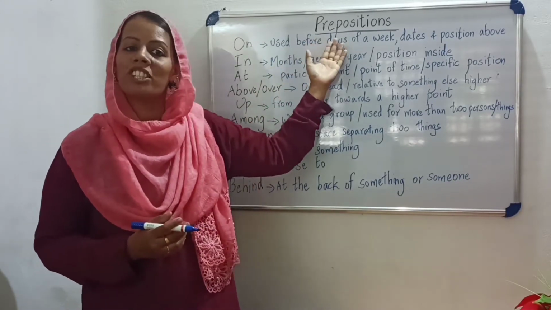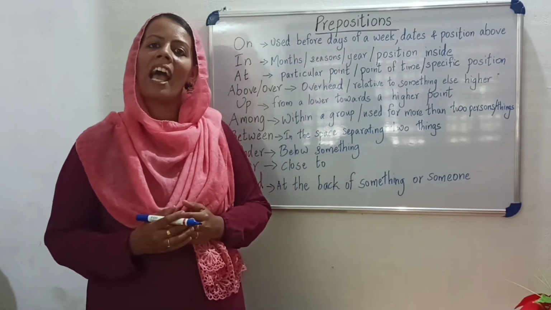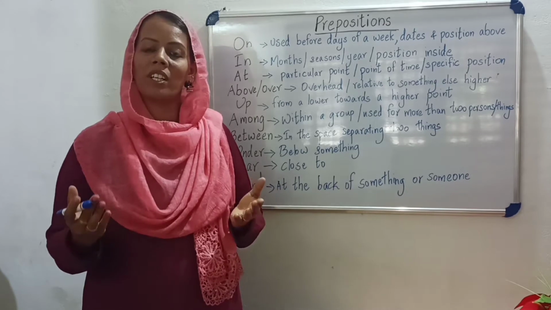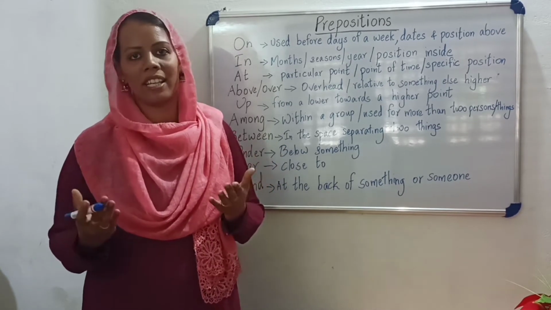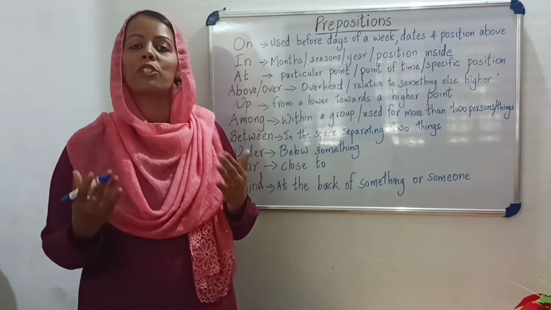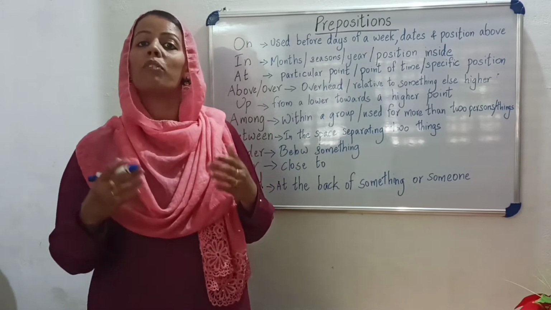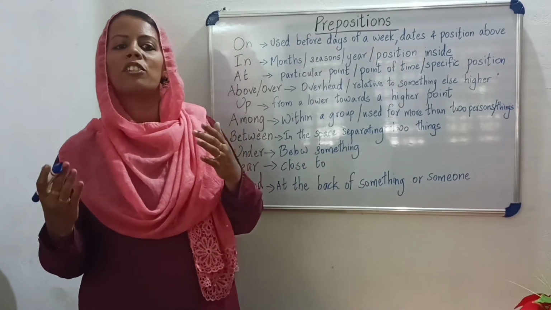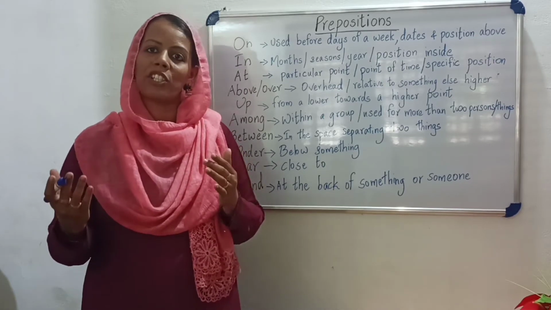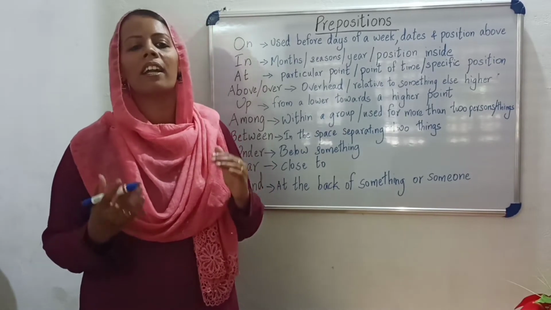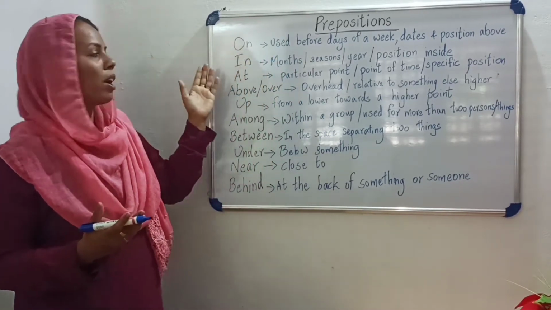Let us see what prepositions are. There are so many prepositions in English, and prepositions are the words that show the relationship between the words in a sentence. There are different types of prepositions based on the direction, time and place. Let us see some examples of prepositions.